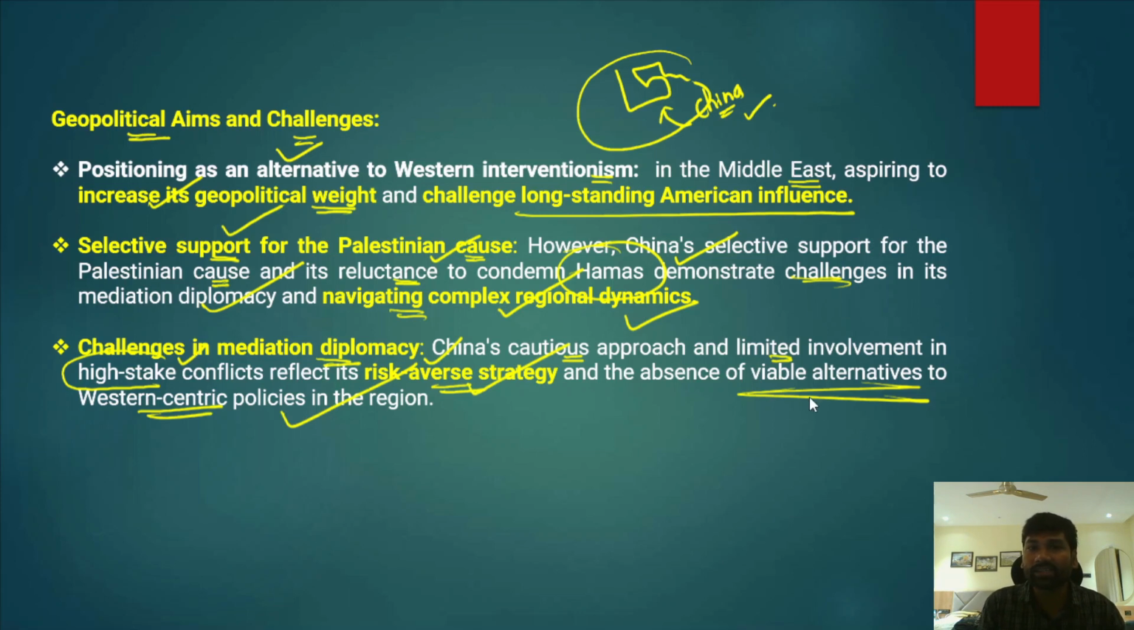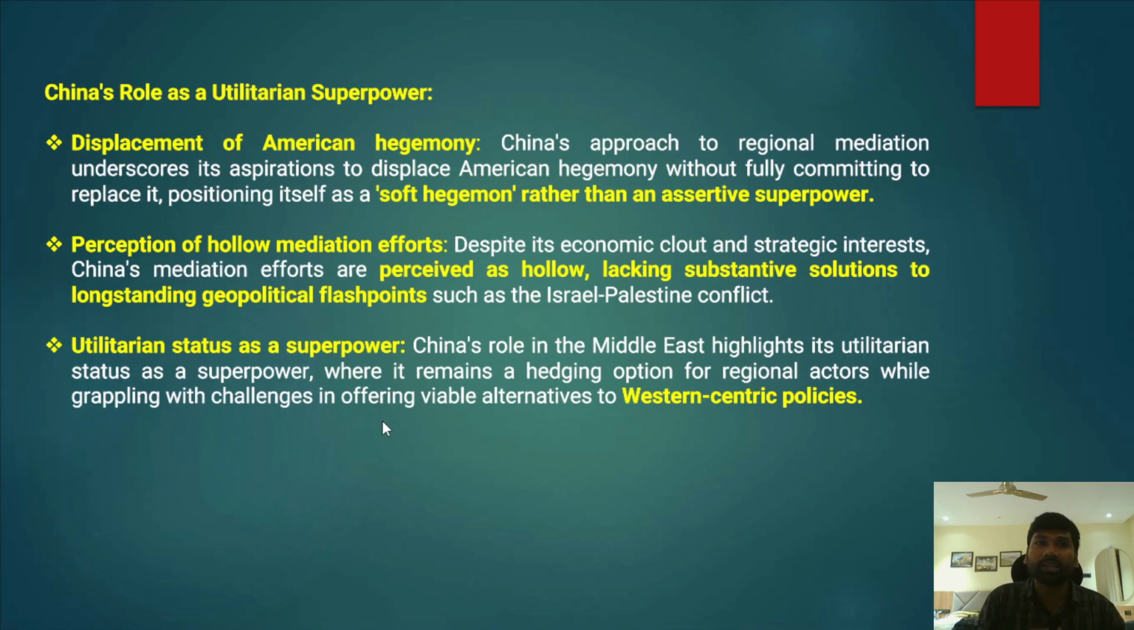So because of that reason, China is not considered a viable alternative to the Western-centric policies in the region. So it is not able to present a viable alternative. After that, the Chinese role as a utilitarian superpower. Now in this context, we will understand what exactly utilitarianism is. Utilitarianism actually means greater good for the greater number of people.